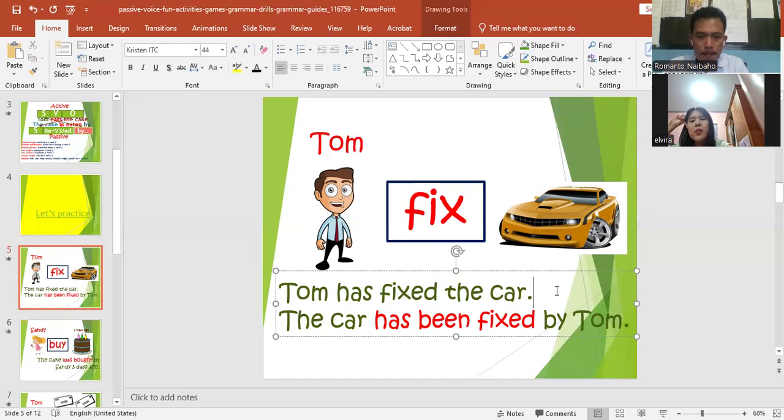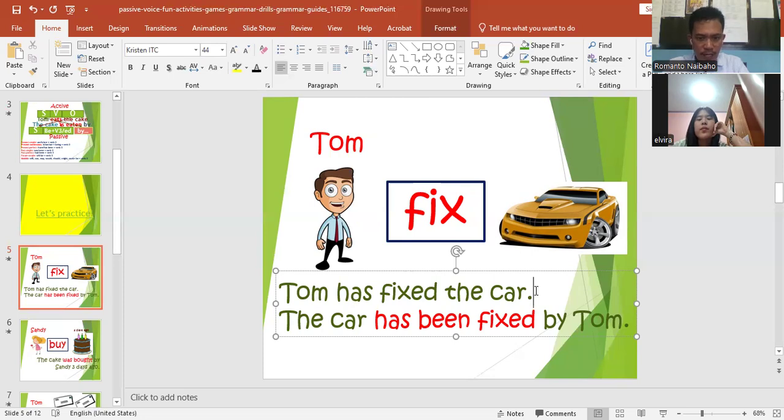Past, past simple. Okay. This is present perfect tense. Has. Okay, so when there is has and have, we call it present perfect. And when we find had, it is past perfect.